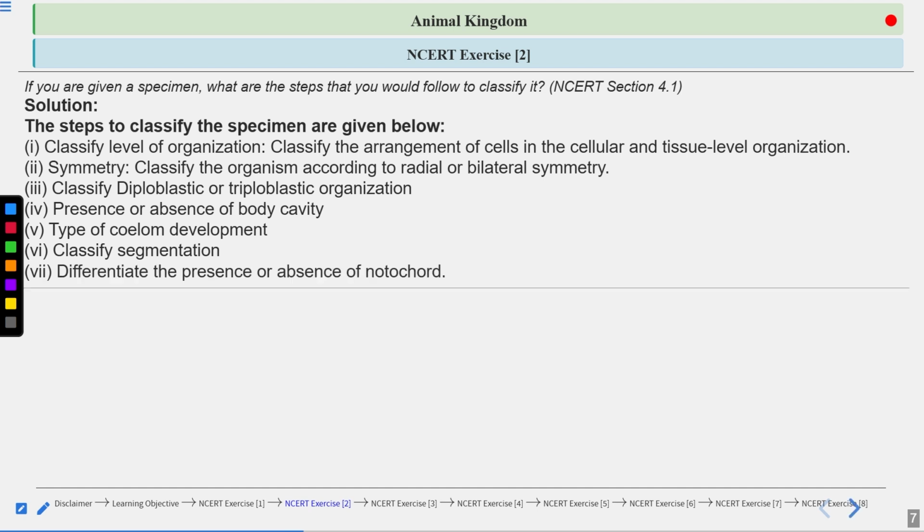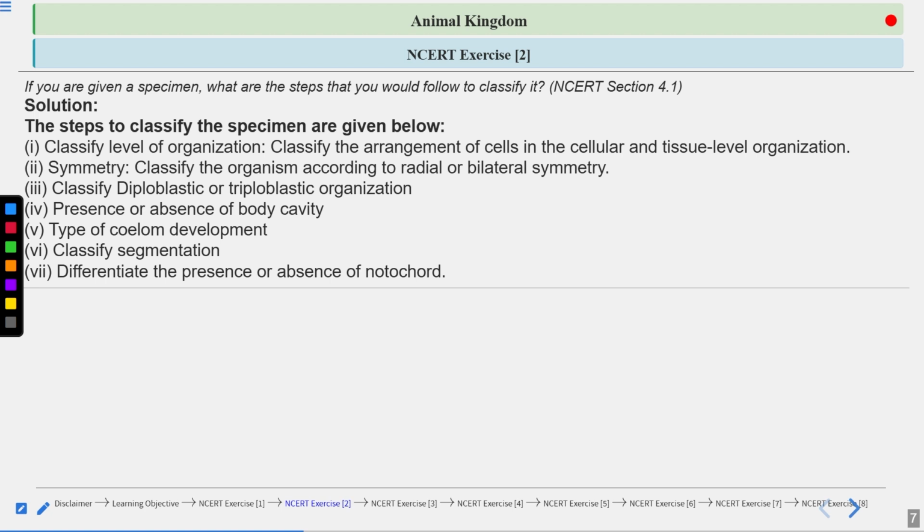Differentiate the presence or absence of notochord. If the notochord is present, then you will keep it in chordata. But if it is not present, either in the embryonic stage or in the adulthood stage, then you keep it in invertebrates, non-chordates, right?